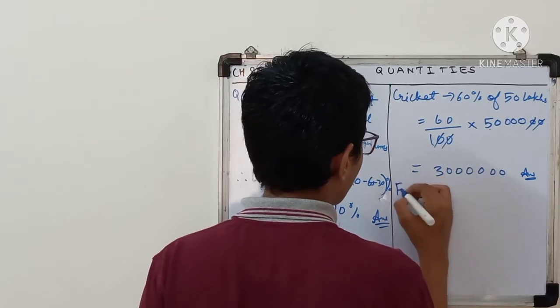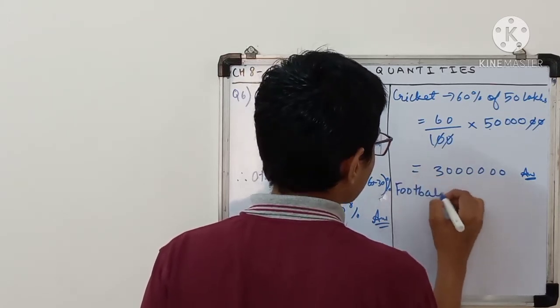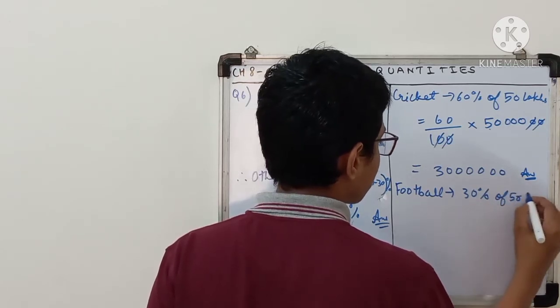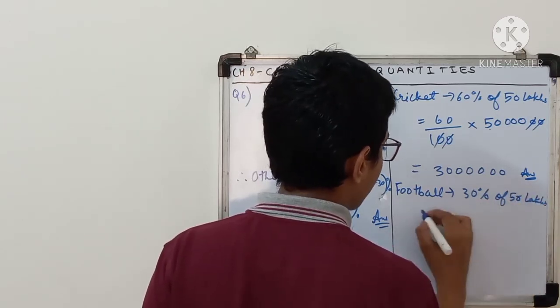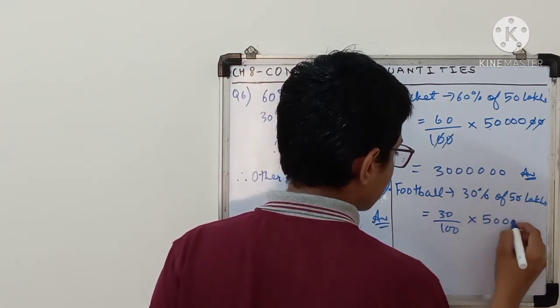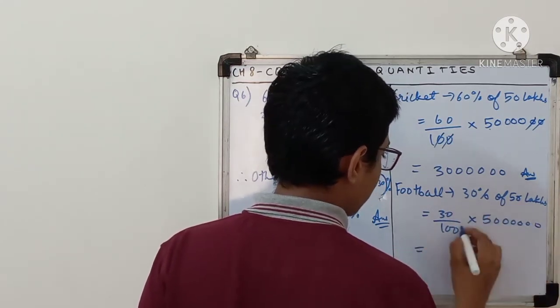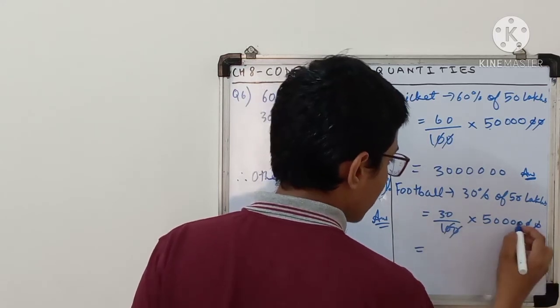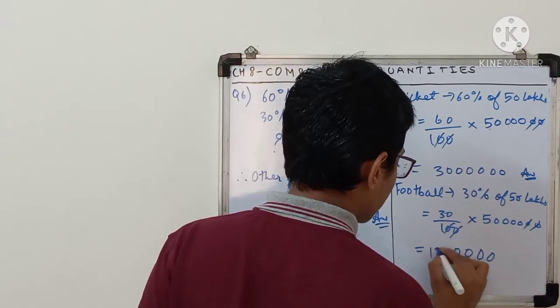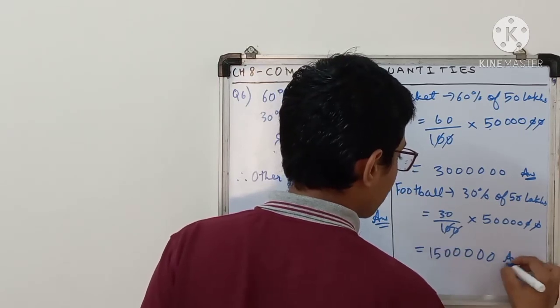Now next is football. Football is 30% of 50 lakhs. So I can write 30 upon 100 into 50 lakhs. Again same, 2 zeros cancel. 1, 2, 3, 4, 5 zeros. 5 threes are 15. These many people.